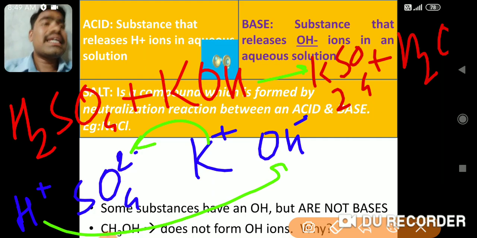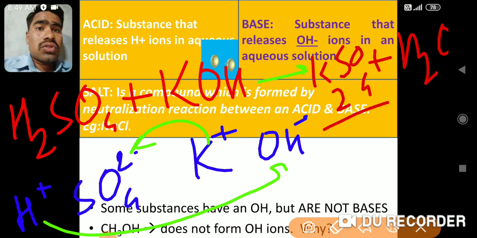So K2SO4 and H2O will be neutral products, and this K2SO4 can also be called a salt. Now you understand, this is the product formed by the reaction of acids and bases. So this is a salt. Salt does not mean only kitchen salt. It doesn't mean that NaCl is the only salt that we can have. Salt is a very broad term used for the products of acid-base reactions.